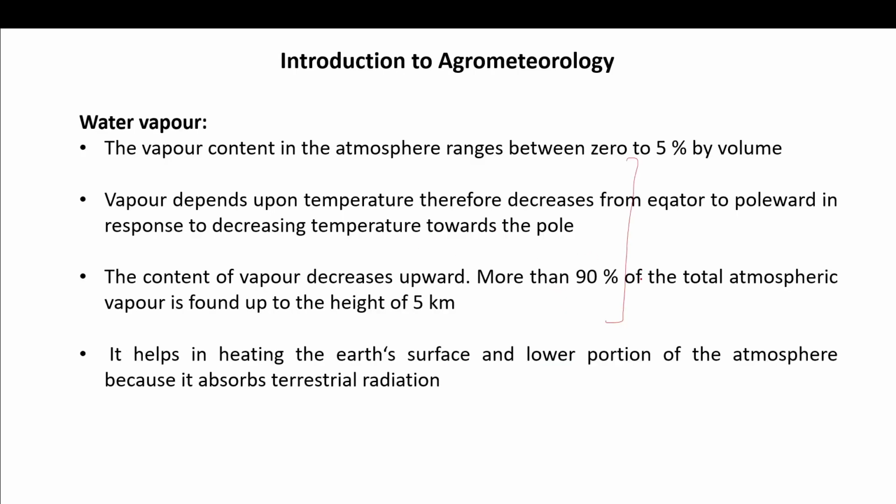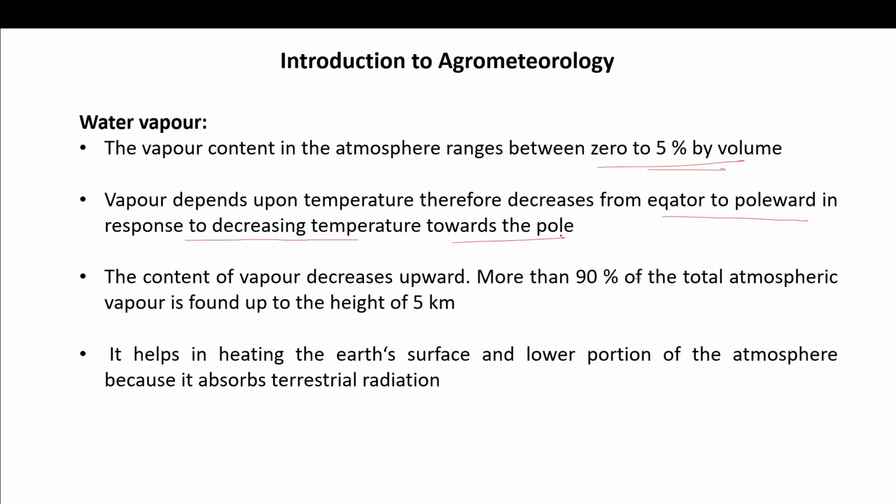Water vapor. Water vapor content in the atmosphere ranges from 0 to 5% by volume. Vapor depends upon the temperature, and therefore decreases from the equator poleward in response to the decreasing temperatures towards the pole.